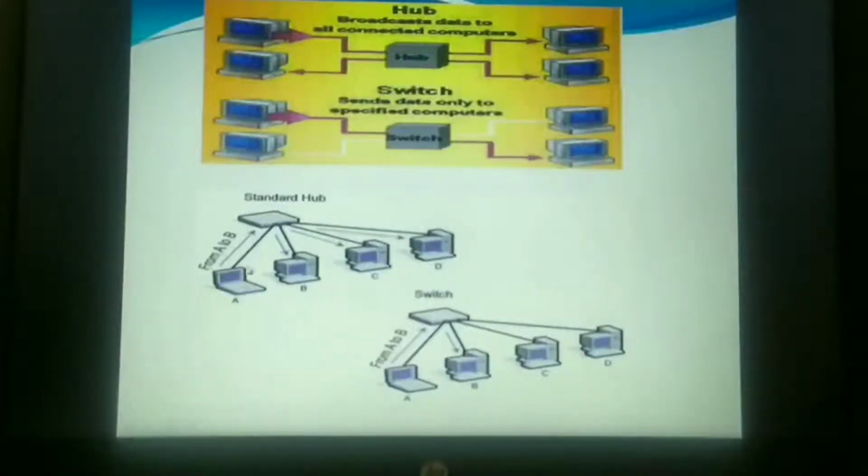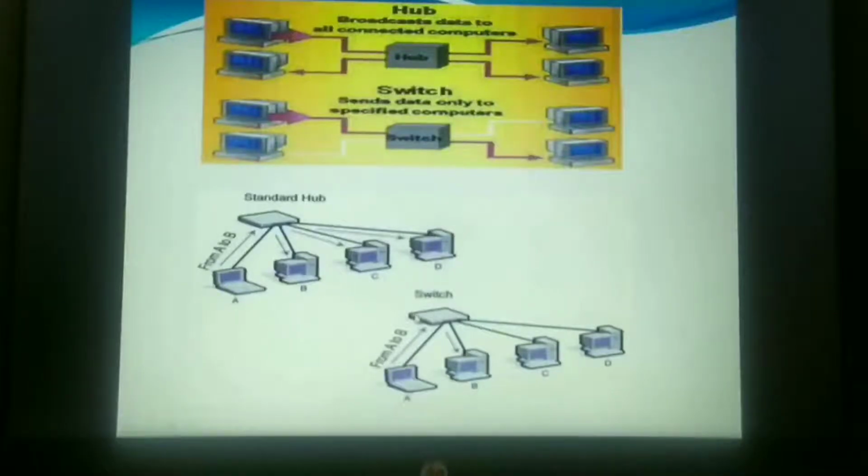Here is one more example I can show you. This is a source and this is the destination. As the packet arrives here, you can see the arrow, which means the packet is made available to A, B, C and D. That means whatever messages are exchanged between A and B can be visible to C and D. So there is a security issue.